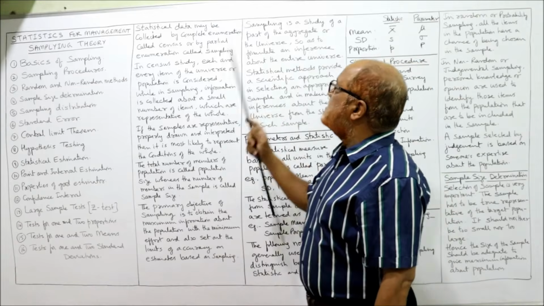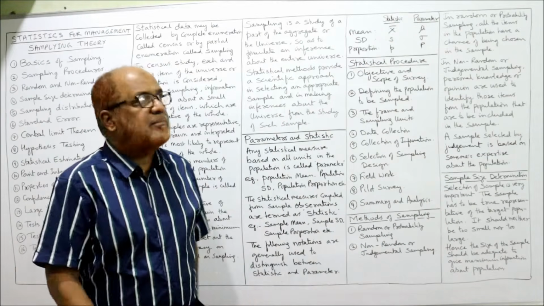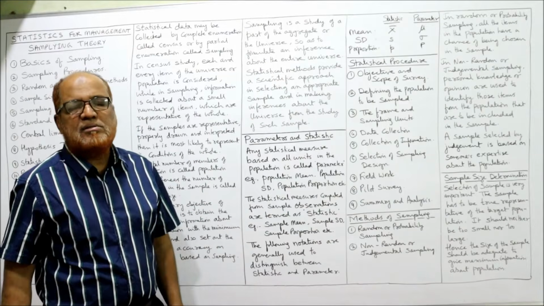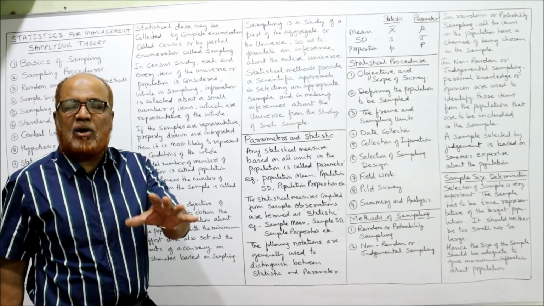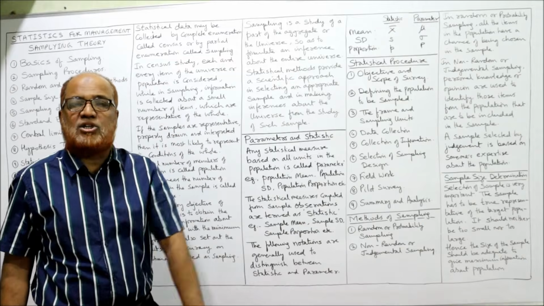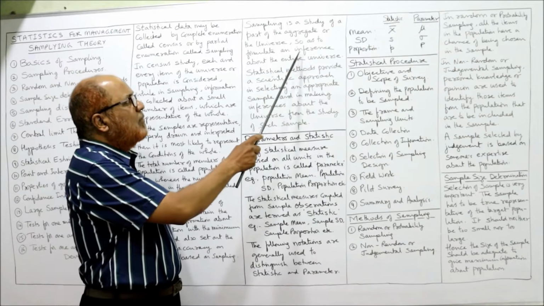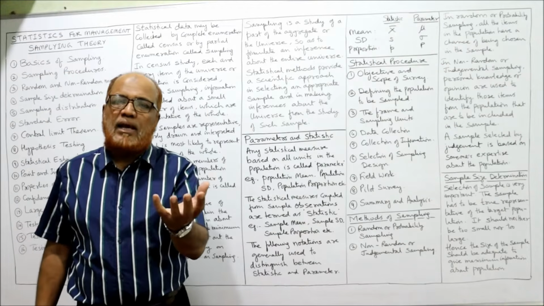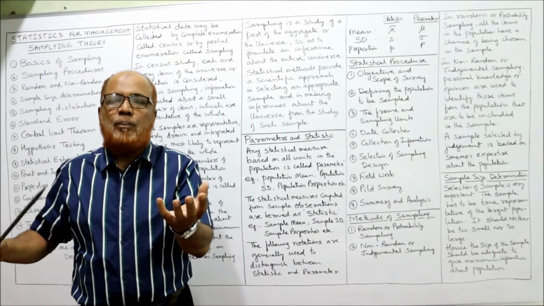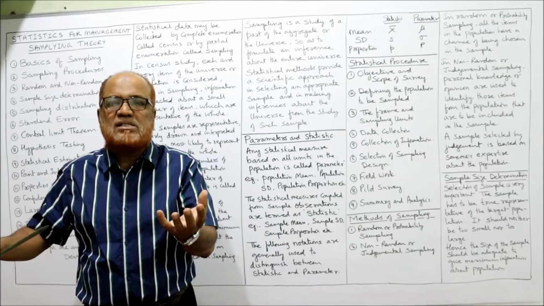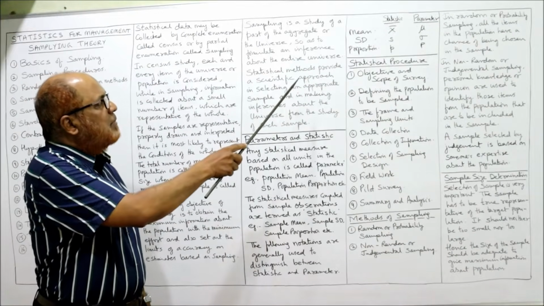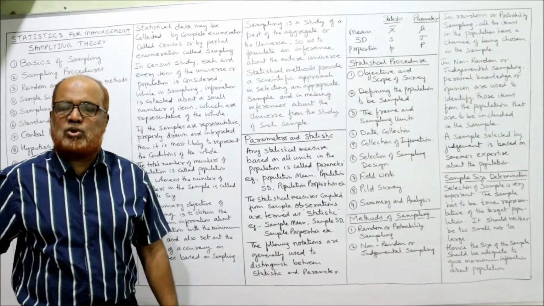Now, sampling is a study. Finally, I am saying sampling is a study of a part of the aggregate of the universe. Sampling is a study of a part of the aggregate, the total, so as to formulate an inference about the entire universe. Why are we studying only a part? To give an opinion, to give an inference about the whole population. Then statistical methods provide a scientific approach.